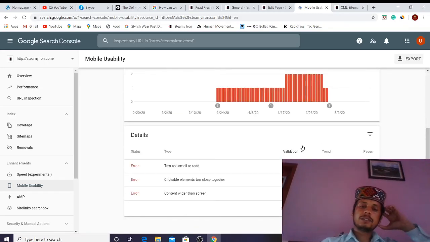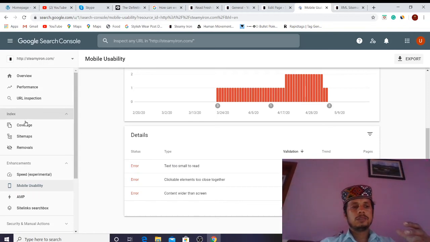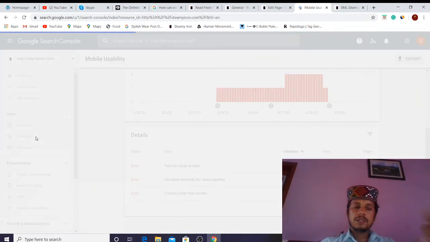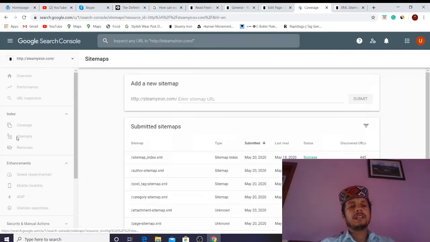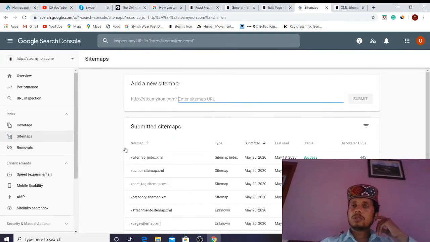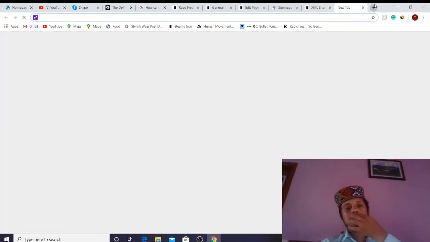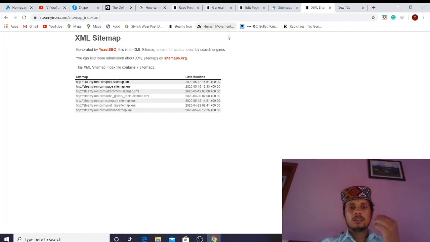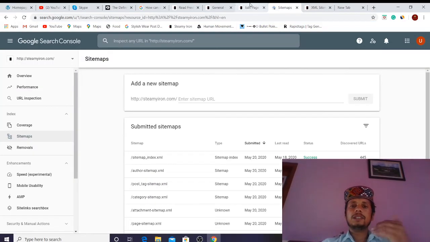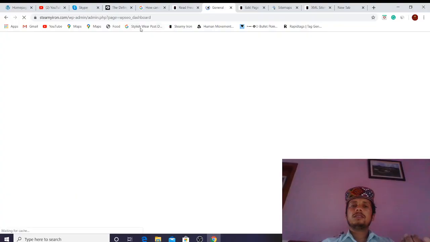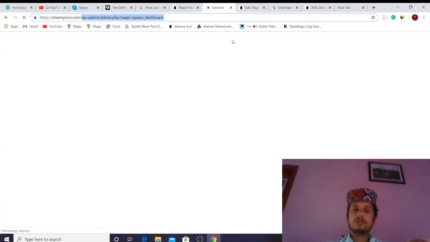So these are the things that we can do. Add your sitemap, make your sitemap very clear. If Yoast is not able to show the proper sitemap, then remove the Yoast sitemap and show the sitemap normally, like sitemap.xml. Basically, these are the things we can do to show the sitemap.